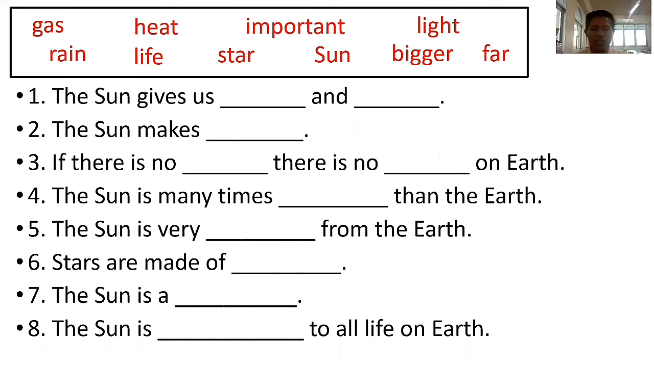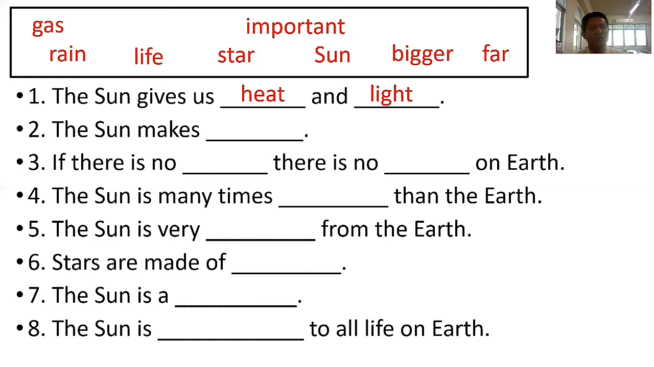Okay, are you finished? Very good. Good job to all of you. Okay, let's answer. Number 1, repeat after me. The sun gives us blank and blank. So what will be the answer here? Who can guess? Very good. The sun gives us heat and light.